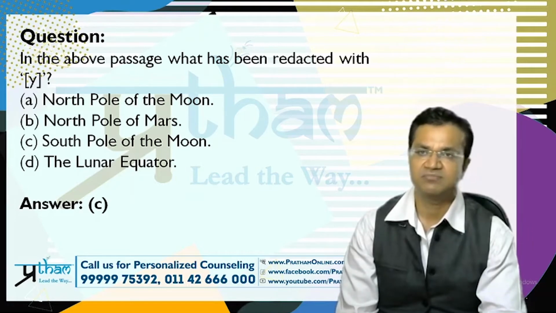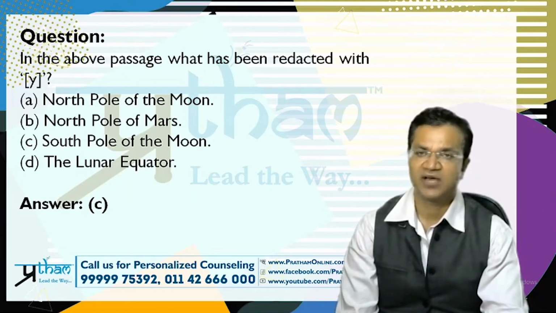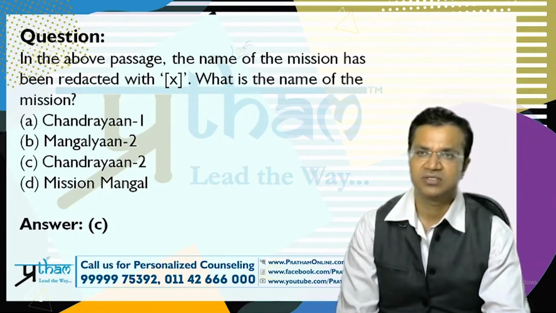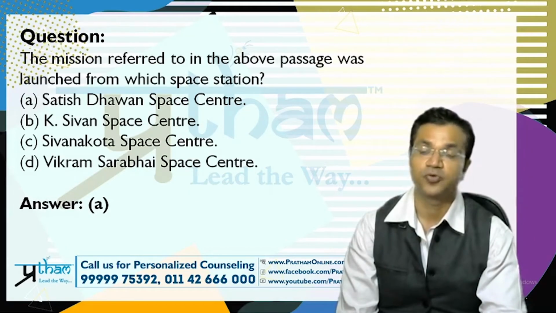If somebody has read the newspaper, any national newspaper, either The Hindu, the Indian Express, Hindustan Times or Times of India, they have categorically mentioned in the articles that it was the south pole of the moon that was to be explored. And this was also a direct question. So the first question and the second question are direct questions. Now let's look at the third question.